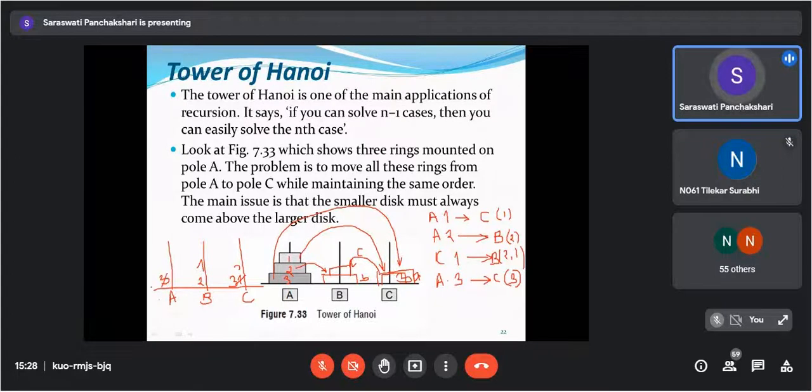What does your A contain? Nothing. Okay, A contains nothing. So what can we do? See, I cannot directly move this 1 onto 3, because 2 is still remaining, and I cannot place disk number 2 on disk number 1. What should be the sequence? This statement: a smaller disk must always come above a larger disk. So I cannot move from this to C directly.